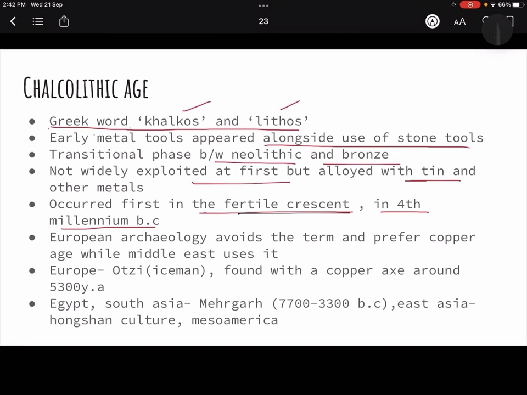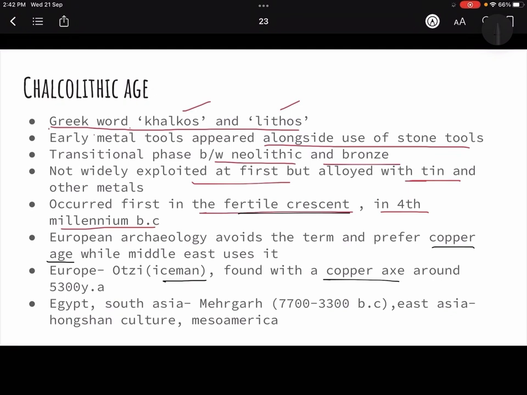In European archaeology they do not use the term Chalcolithic. They avoid it; they use copper age, and their preferred term is copper age. Geographically, in Europe we found Otzi, who was like an iceman, and with that person a copper axe was found. So it was believed that 5300 years back even Europe had this culture.